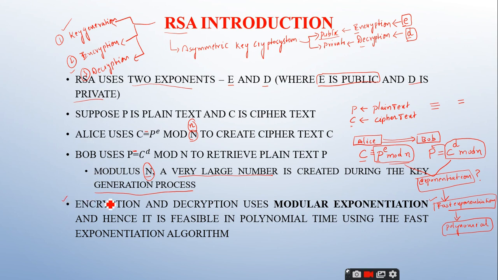And encryption and decryption use modular exponentiation. That's what I told, right? And hence it is feasible in polynomial time using the fast exponentiation algorithm. This is what I have discussed here. Is it clear up to the introduction part? Yes, sir.